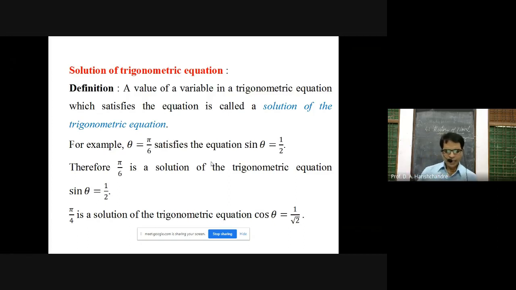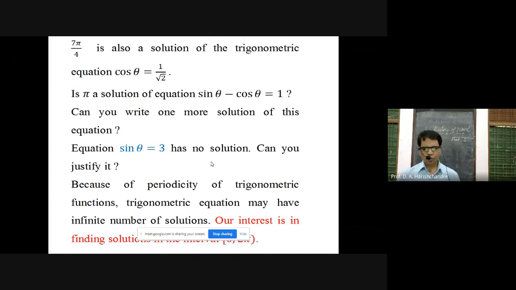Okay, in that trigonometric equation, assign the value pi by 4 to the variable theta and replace that value in the given trigonometric equation. You will observe that its LHS and RHS both become equal, and that's why theta is equal to pi by 4 becomes the solution of trigonometric equation cos theta is equal to 1 by root 2.